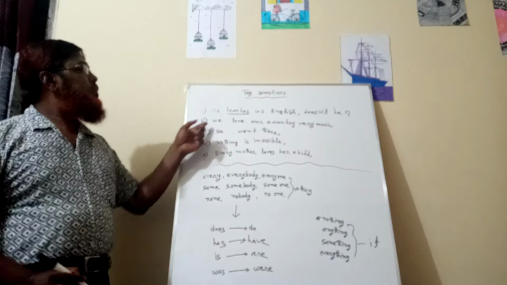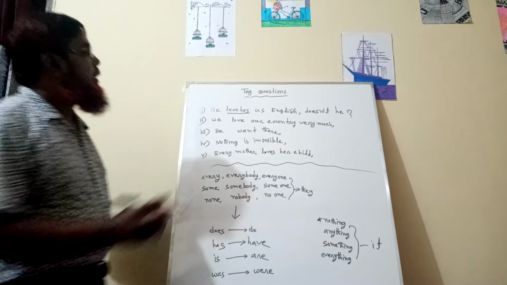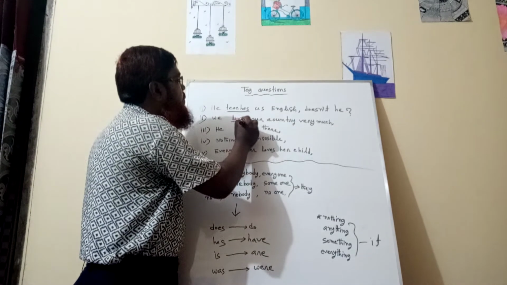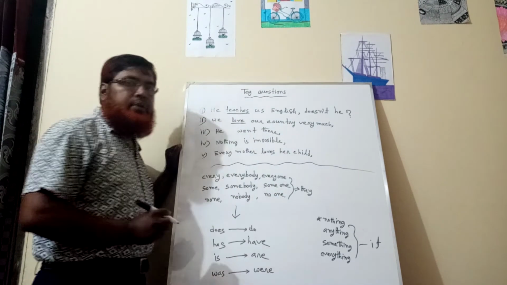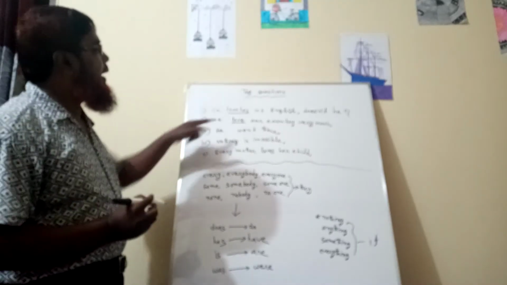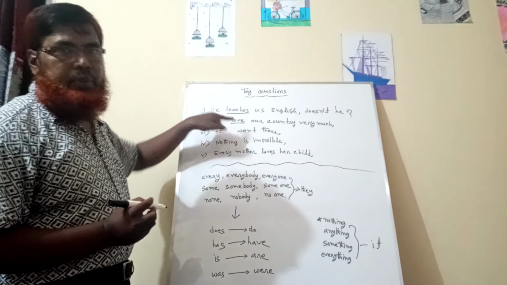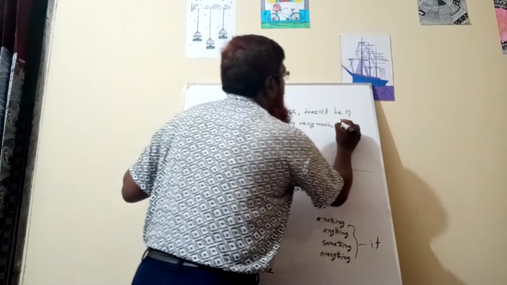Number 2, we love our country very much. Look, there is no auxiliary verb, so the main verb is love. Love is present and there is no s or es with the verb, so the tag question will be do.